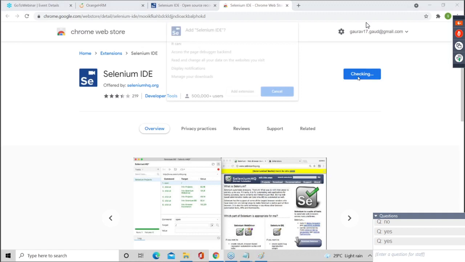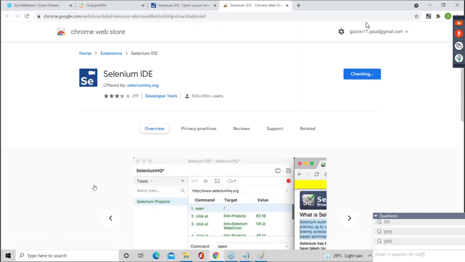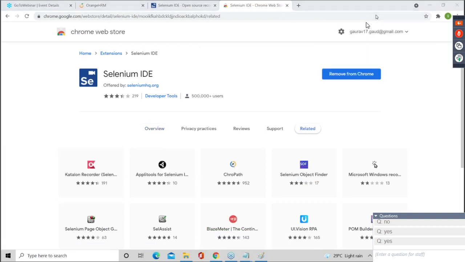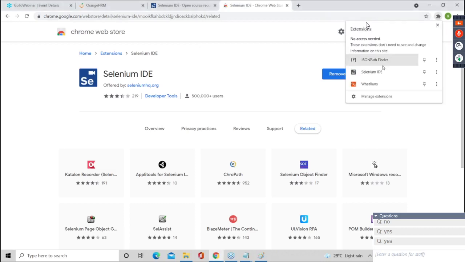As soon as you add extension, it is adding to Chrome. And can you see, guys, Selenium IDE added? Go here, and you will get Selenium IDE as an option. As soon as you click, Selenium IDE will open.